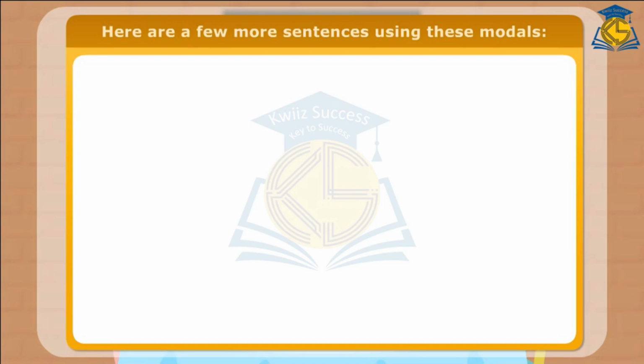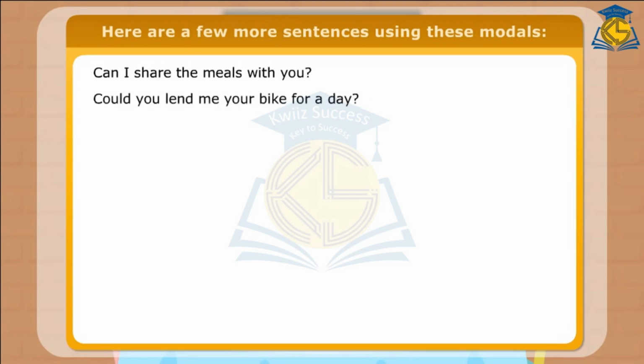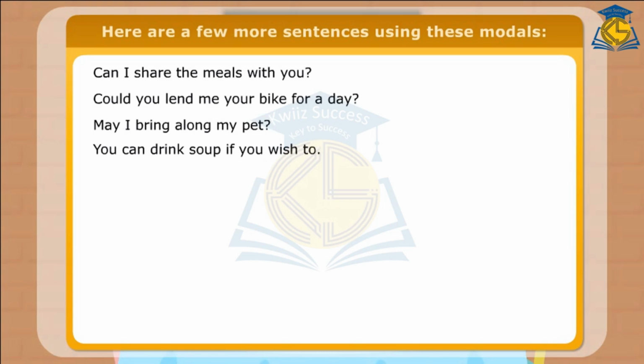Here are a few more sentences using these modals. Can I share the meals with you? Could you lend me your bike for a day? May I bring along my pet? You can drink soup if you wish to. You may go with your friends to the picnic.